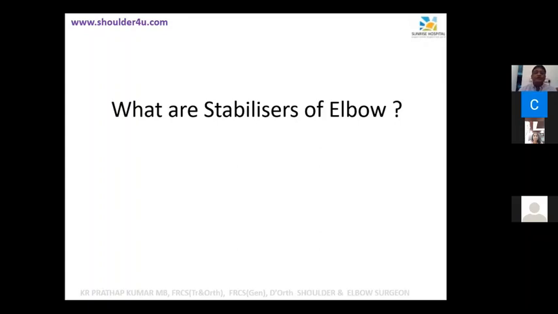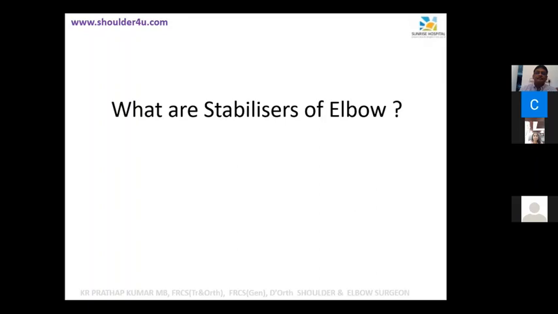When you are asked about stabilizers of any joint, you need to talk about primary constraint and secondary constraint. Primary constraints. You know what are the primary constraints of elbow? Medial ulnar collateral ligament and lateral collateral ligament complex. All parts of the ulnar collateral ligament, or any particular part? Anterior bundle. Excellent, excellent. Anterior bundle of ulnar collateral ligament. Any other contributing factors for primary constraints?